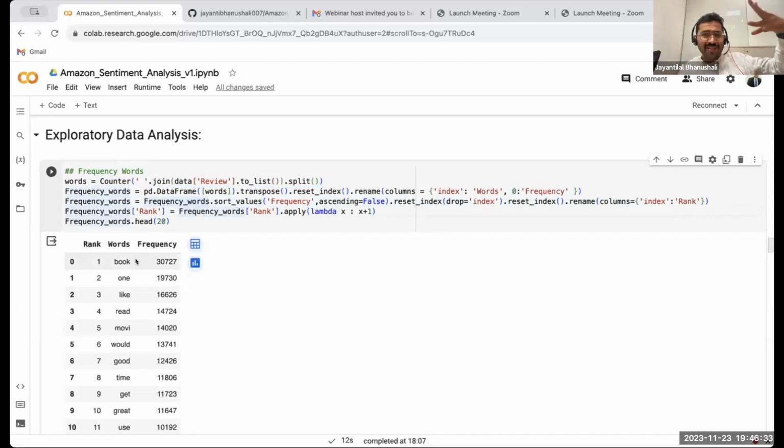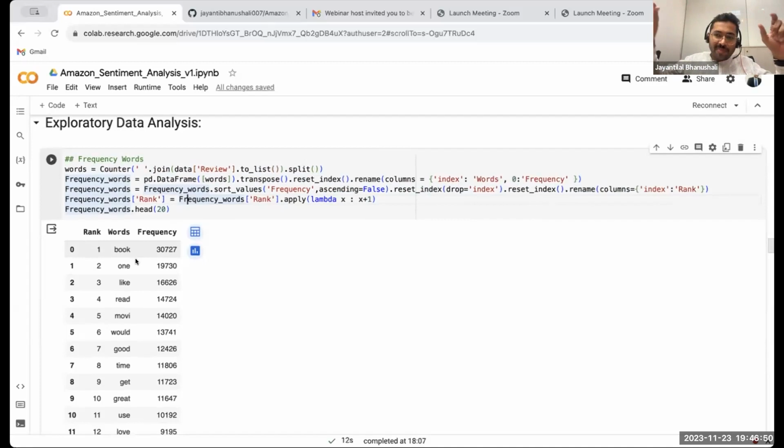So these are the three steps that we do. First, splitting the text into individual words, then counting each individual word and sorting so that the most frequently occurring words come on top, and then just changing the column name to make it readable so that anybody who reads the column name knows what it is about.